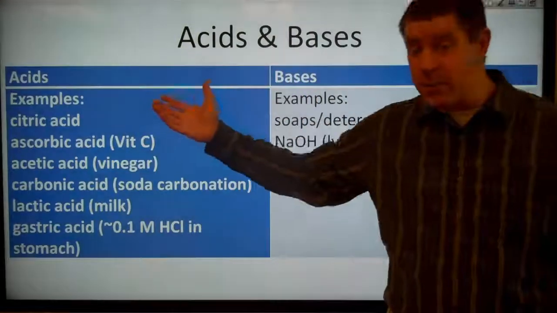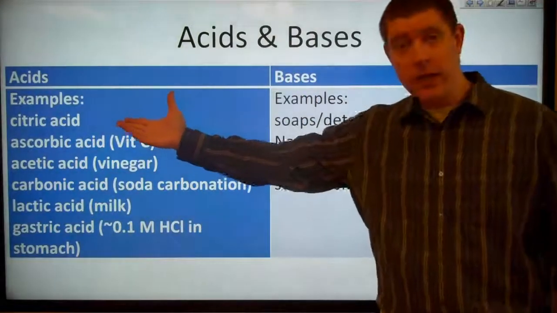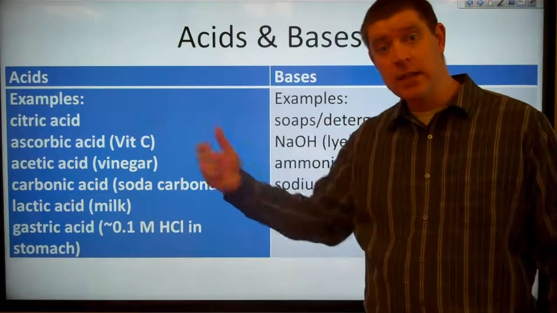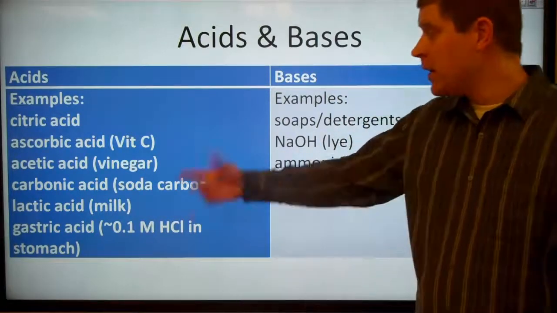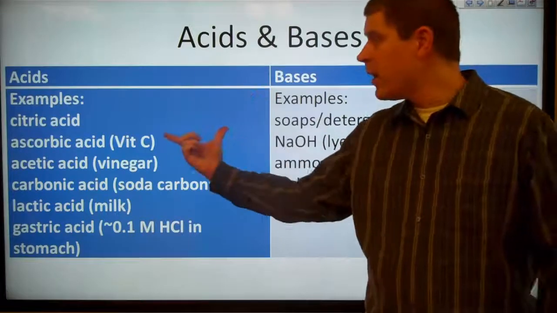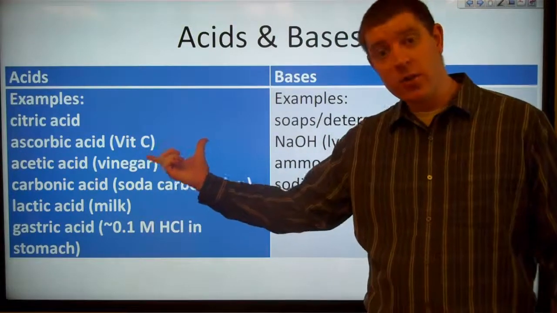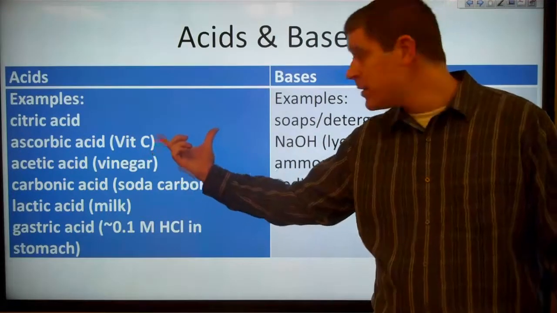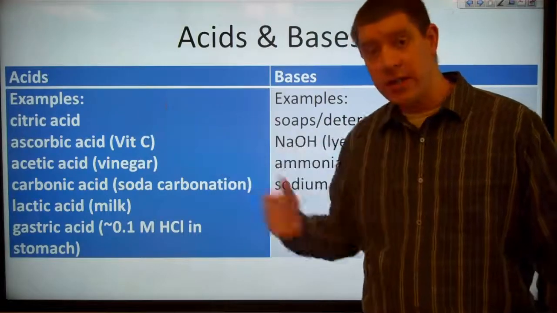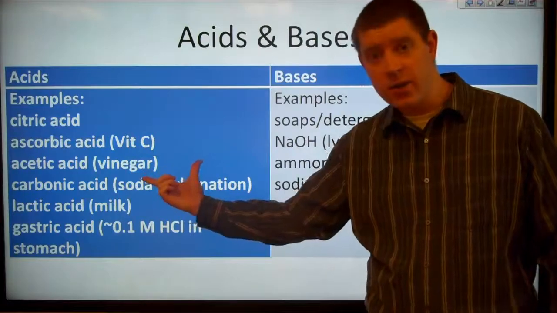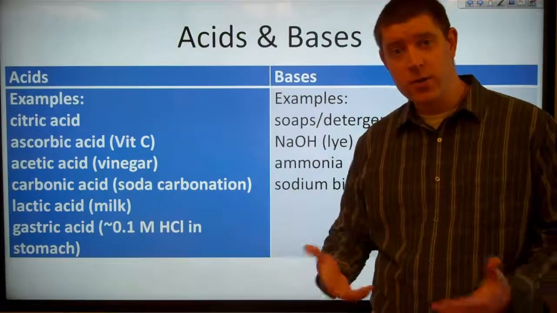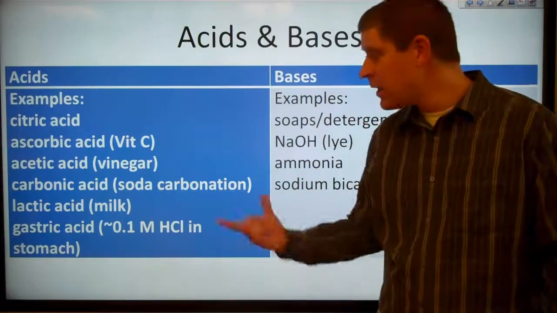Some examples of acids are citric acid. This is the acid that is in lemons, limes, oranges that makes them taste sour, because acids taste sour. Ascorbic acid, vitamin C. There's also a good bit of vitamin C in these citrus fruits, but the citric acid is at a higher concentration. Acetic acid, which is vinegar.